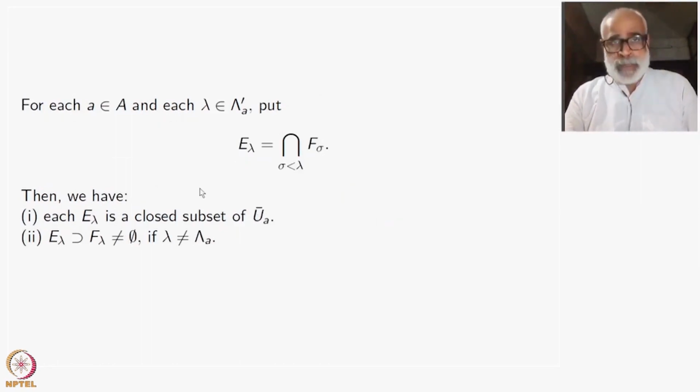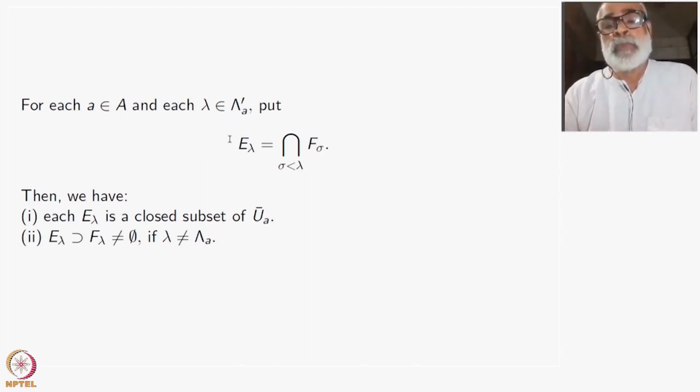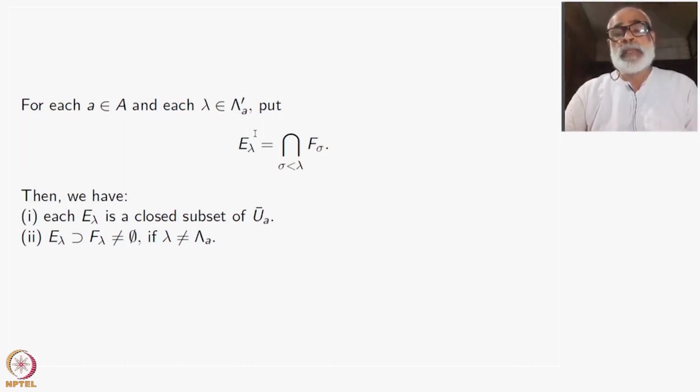For each A inside capital A, and each lambda inside lambda A prime, that means lambda A prime has one extra element, capital lambda A, so you can take that for lambda. Put E lambda equal to the intersection of all F sigma where sigma is less than lambda.